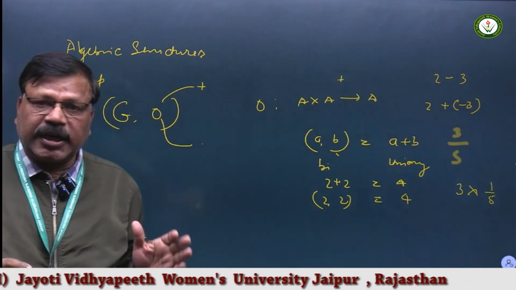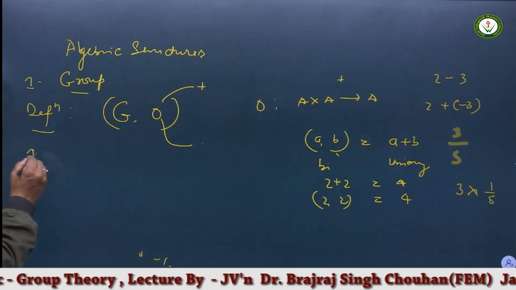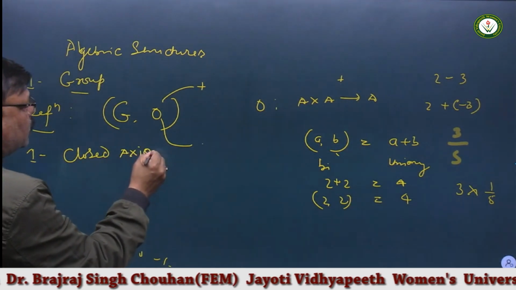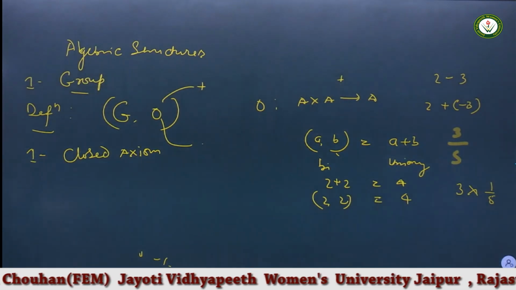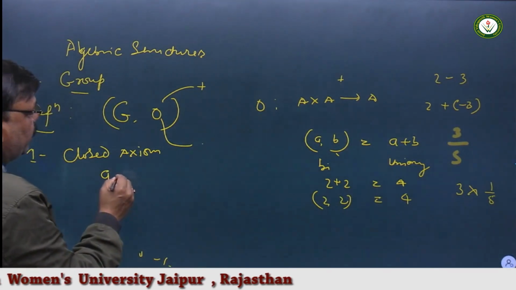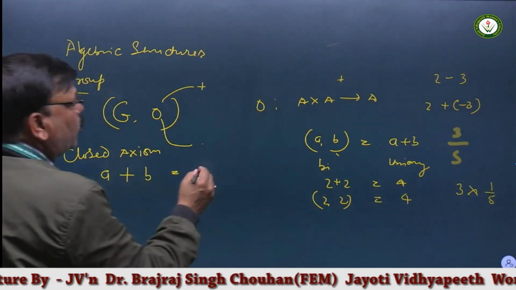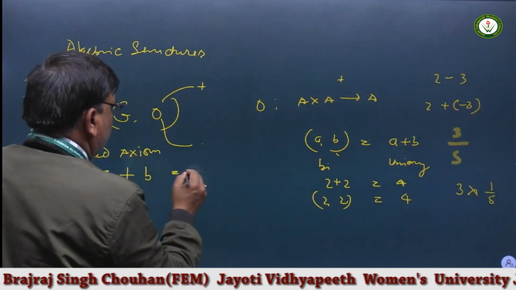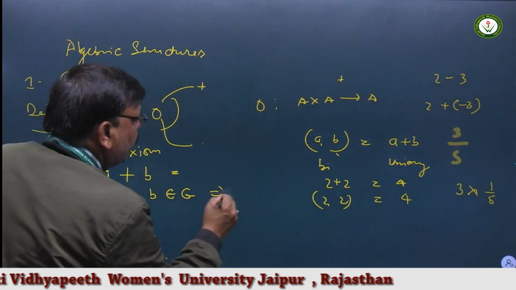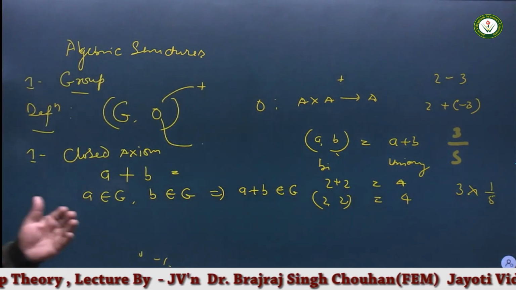If this structure satisfies certain conditions, then this structure is called a group. The conditions are: the first condition is the closed property, the closure axiom. The closure axiom is nothing but: if there are two elements A and B, and we add these two elements, A plus B, and A belongs to G and B belongs to G, this implies A plus B must belong to G, then this set is called closed under the operation addition.